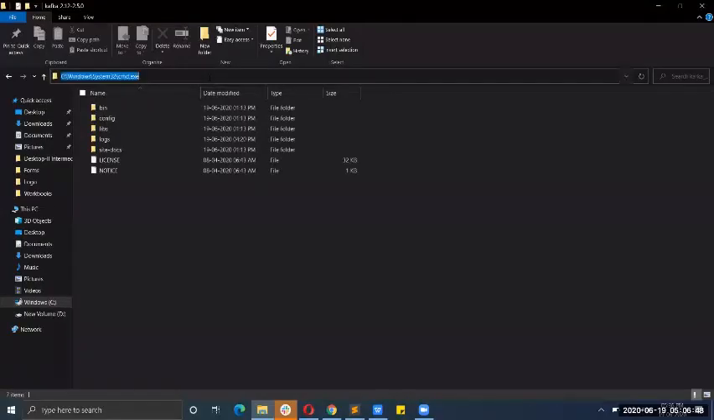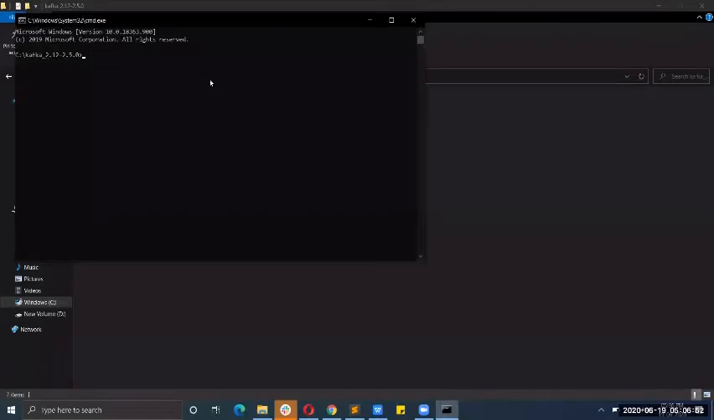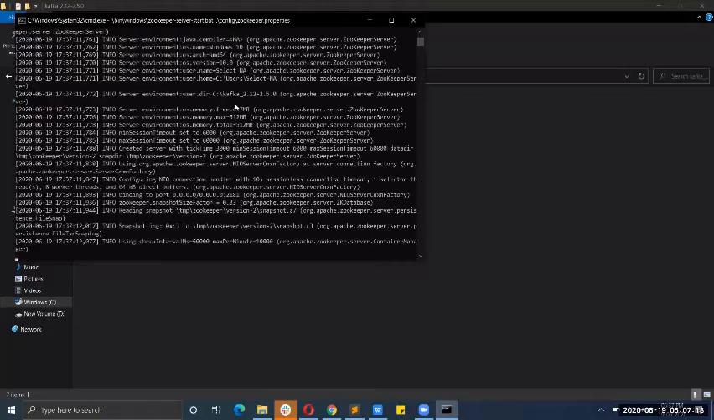From here, I will open the command prompt, go to the home directory of Kafka, and start the Zookeeper server, which is in the bin folder. In the bin folder there is a windows folder, and in the windows folder there is a bat file for Zookeeper. So when I press enter, the Zookeeper server will start.